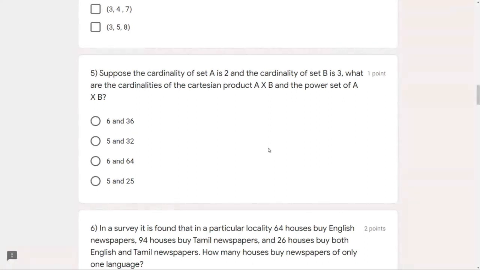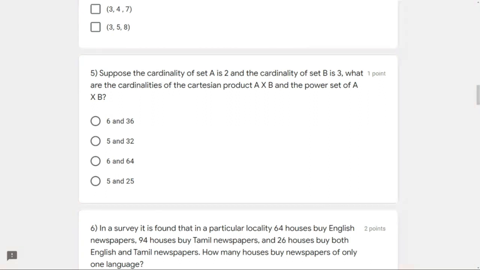For example, let me take only A, a single set, no Cartesian product, so that you don't get confused. If A has 1, 2, these two elements, then the subsets of A will be phi, meaning no element. Remember, phi is a Greek letter and it represents the empty set.